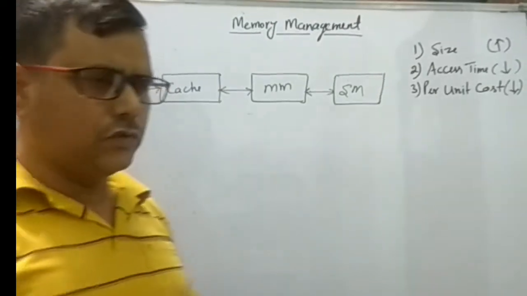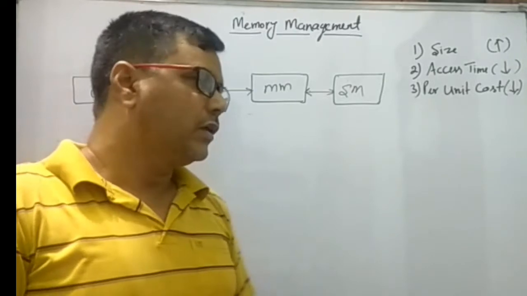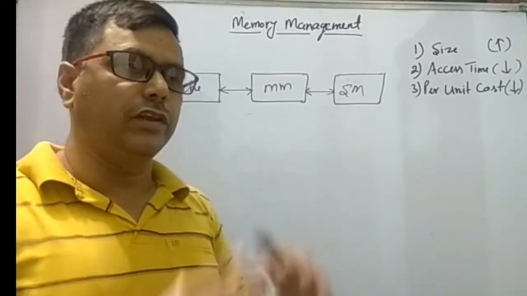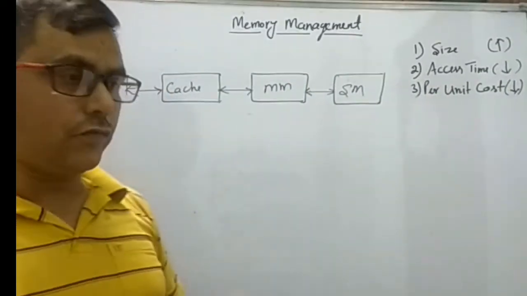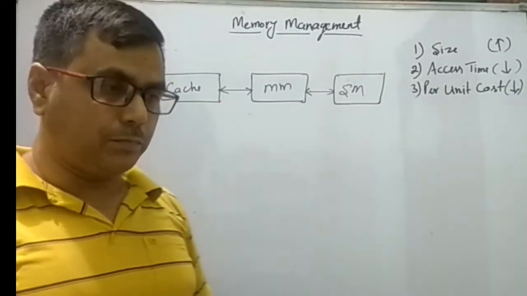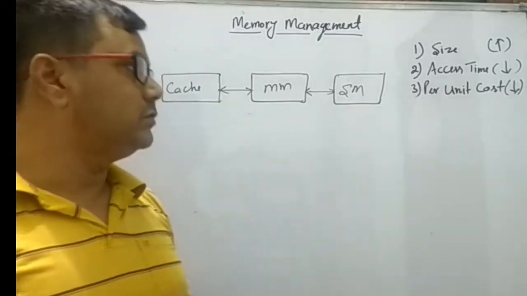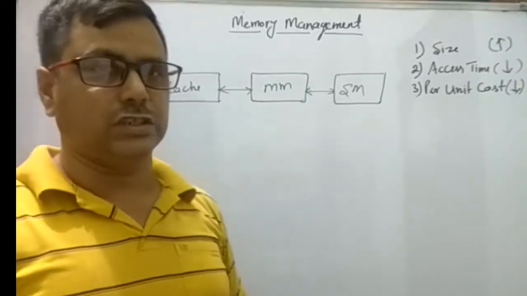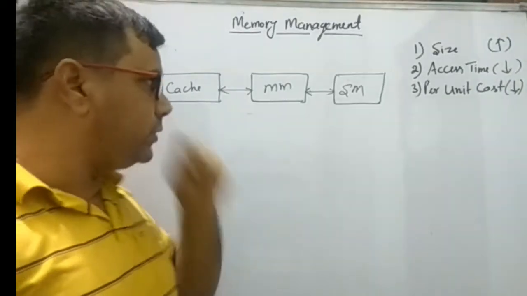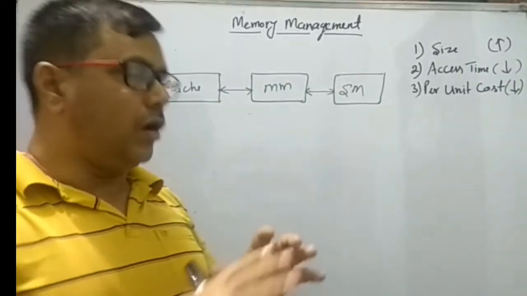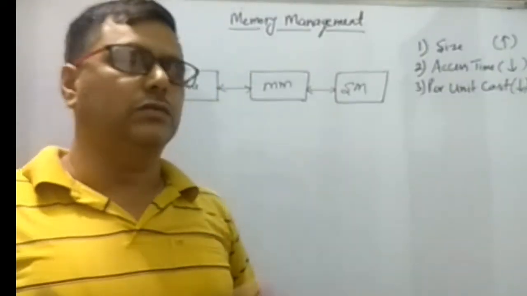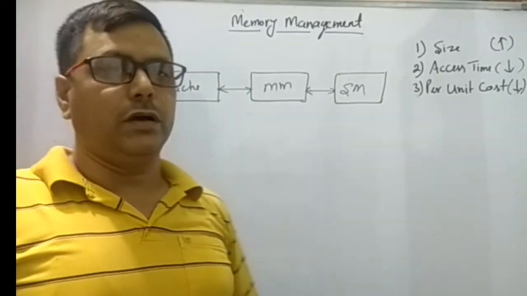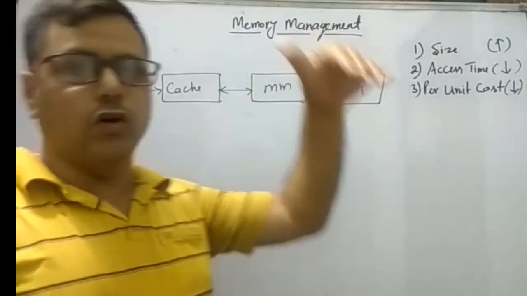For example, take any shop. If the shop is in a very VIP area, the shop size is very small, and the person puts some very important items in the shop just for demonstration, but all the detail or the larger quantity of items are always kept in their godowns.